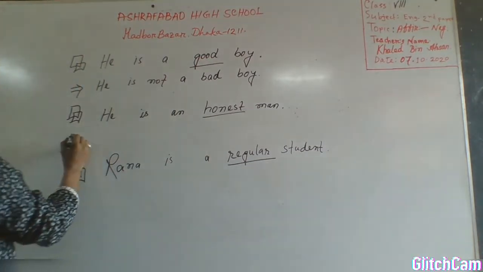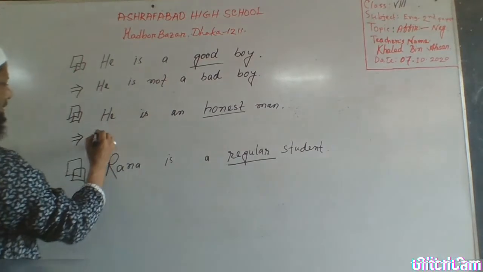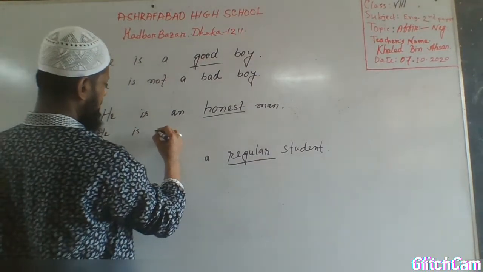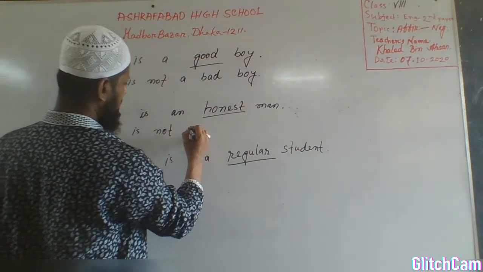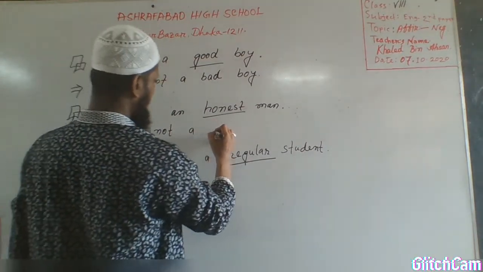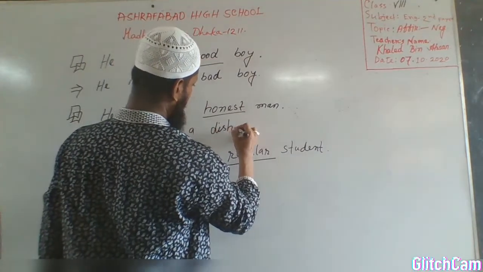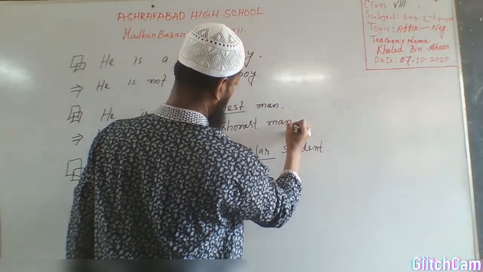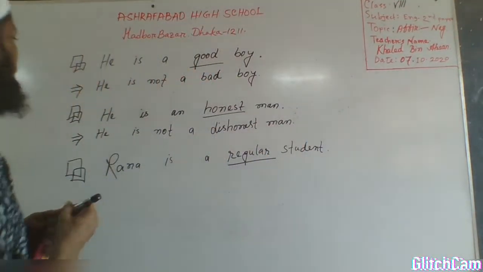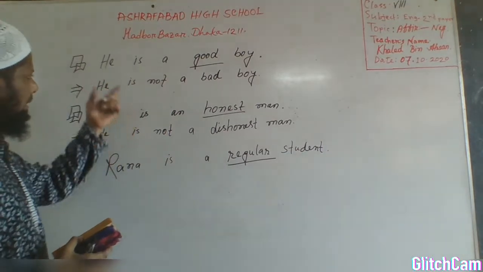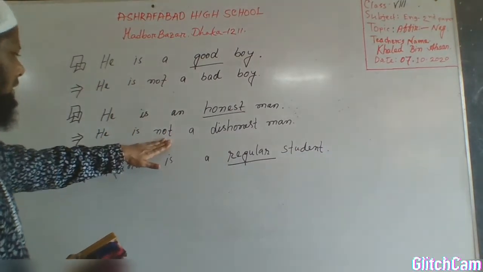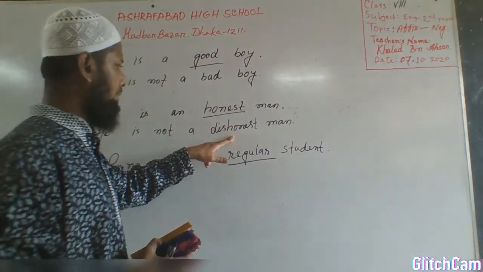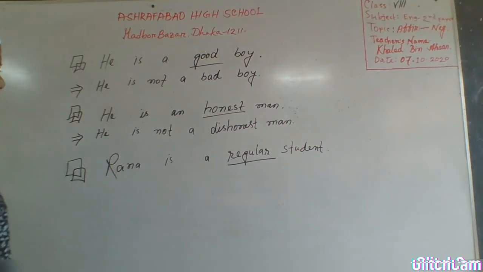In the same way, we can change the next sentence. He is not a dishonest man. In the same way, like the before sentence, we use not after the to be verb and the antonym for honest. In this way, we can make it negative.